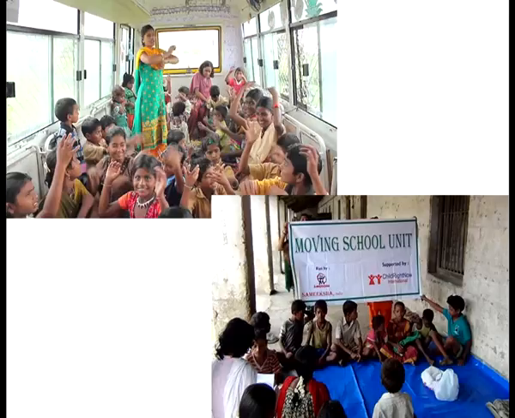And in the picture given at the bottom, you can see the moving school unit, where the children are being imparted training in health, hygiene, and other life skills. So these are the schemes for the education, for the betterment of the children belonging to the remote areas, belonging to the distant areas in the state of Maharashtra.